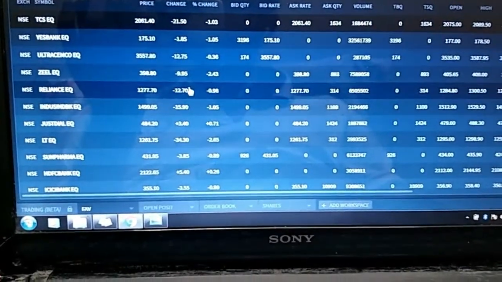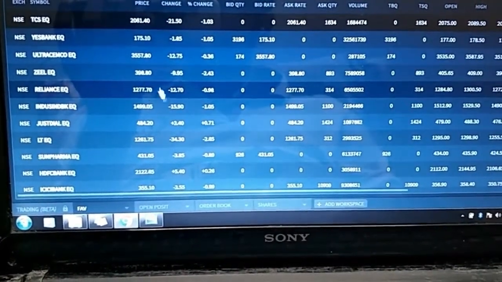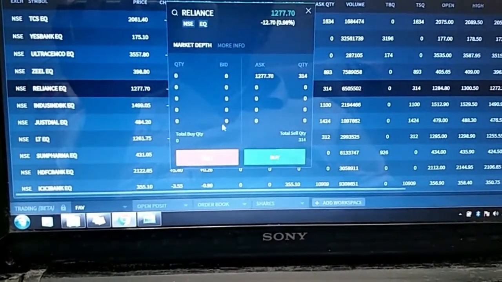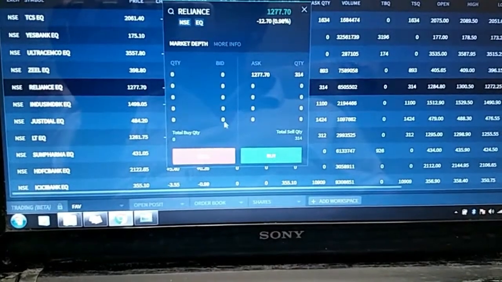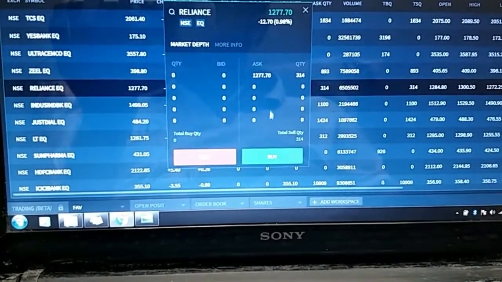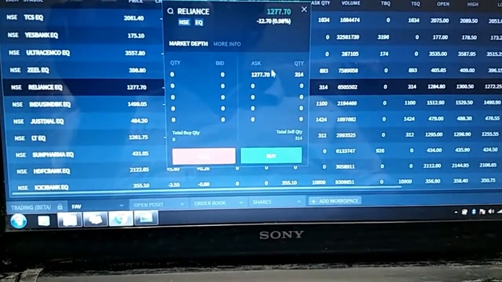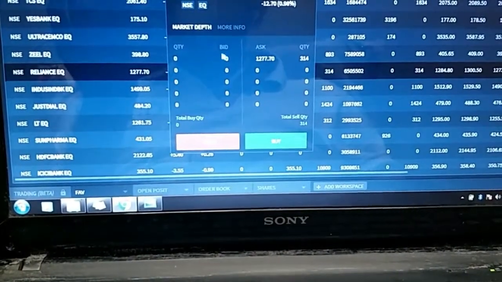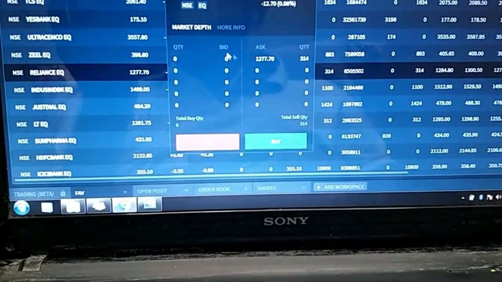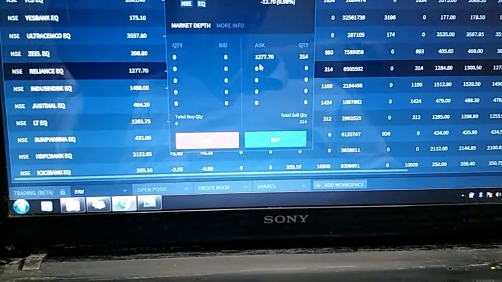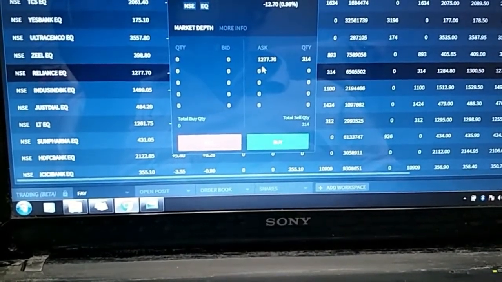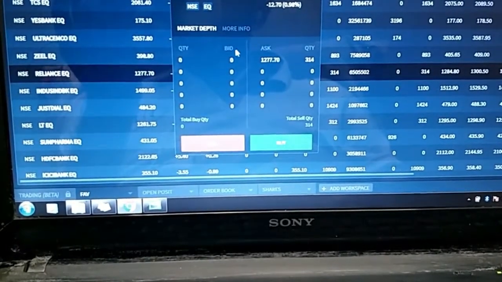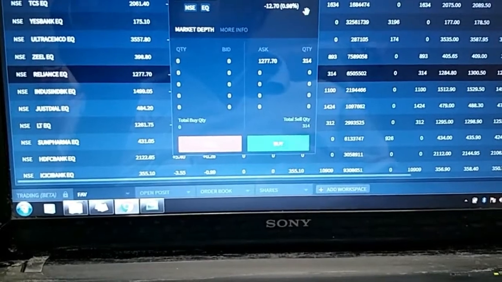So this is my trading account with Upstox. You can see shares will be here. Whatever the shares here, the bid means that whoever wants to buy will place their orders, and you can see it over here. This is the ask, which means the sells. Whenever someone wants to sell something, the order will be here. Whenever the rate matches between the best bidder and the best asker, the trade happens. I'll post a video of the live market after some time, through which you can understand how it works. So basically the bids are the buyers and the ask is the sellers.